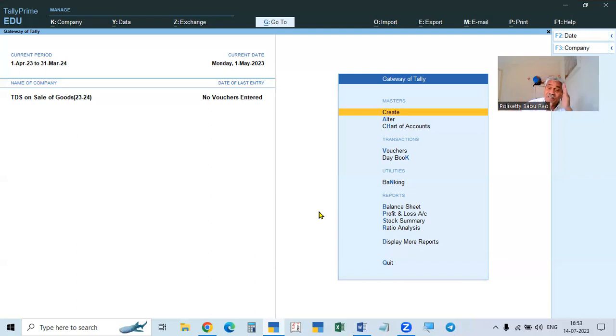Similarly, when the seller is liable, that is, his last year turnover is more than 10 crores, he has to collect the tax. So he will collect the tax called TCS on sales. The same amount the buyer is paying, so the buyer will record it in his books as TCS on purchases. It is an asset to him. For the seller, it is a liability, to collect and pay to the government under duties and taxes. But for the buyer, the TCS paid by him in the invoice is only an asset. He will call it TCS receivable as a current asset.